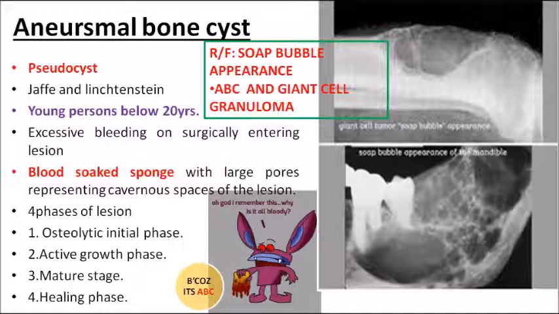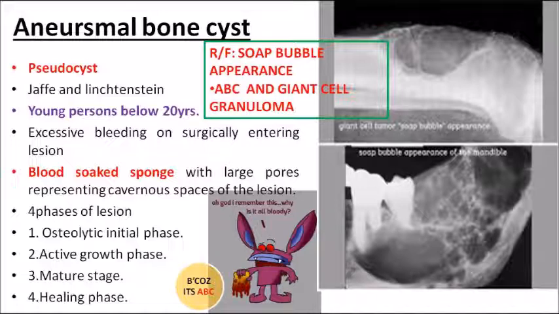Because there is immense blood supply in that area, you see a bloody appearance in these stages. As the surgeon cuts open, you see a blood-soaked sponge appearance because of healing occurring within the cavity. Clear? So that is the major difference between traumatic bone cyst and aneurysmal bone cyst.